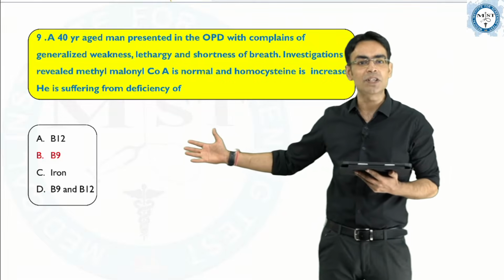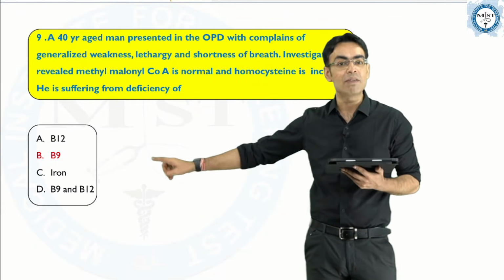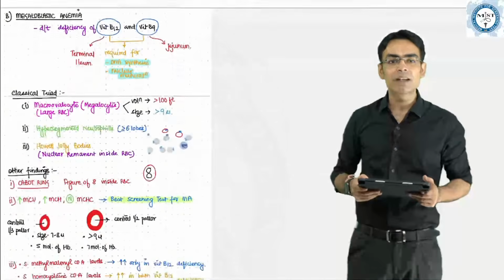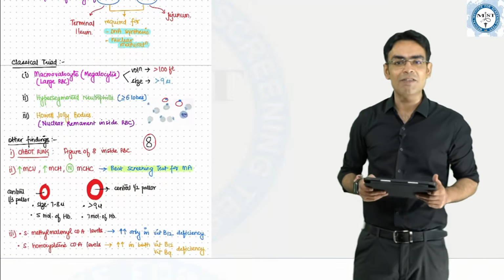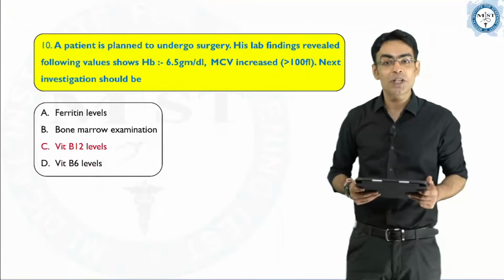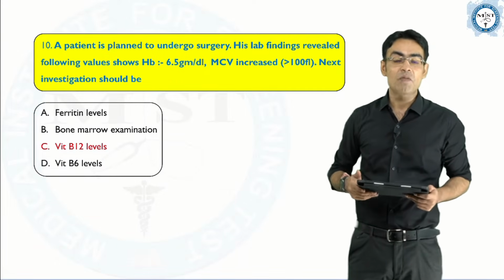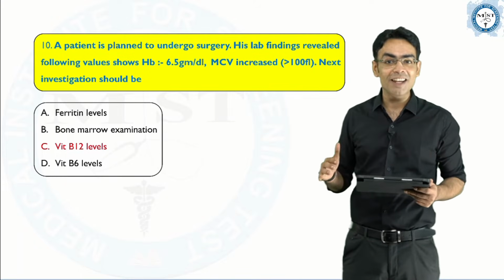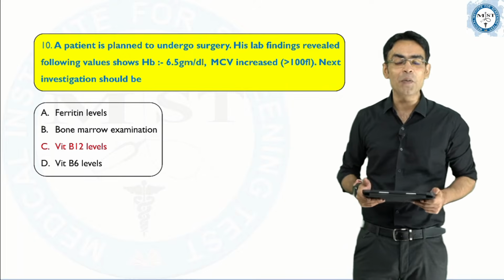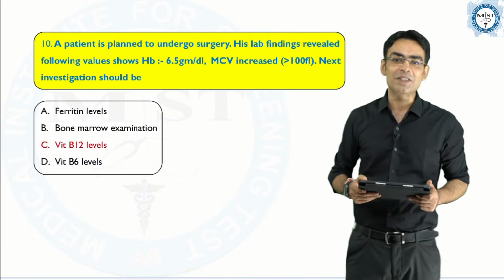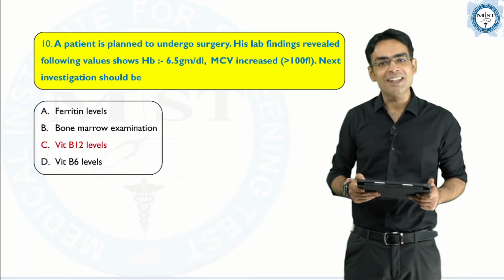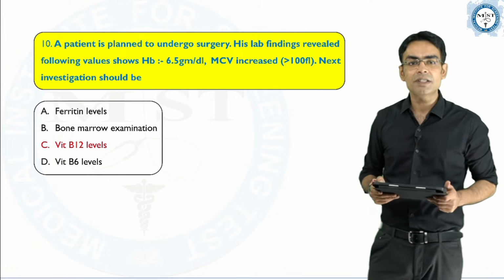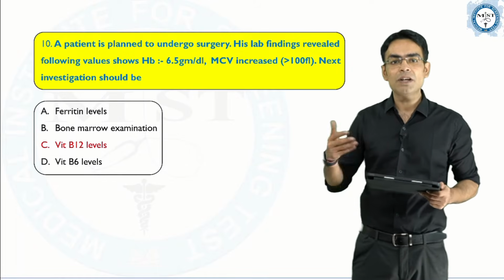So the correct answer for this question will not be both B9 and B12. It will only be B9. Again, the same image I have put here, that we have done this in the classes. I'm very happy to know that even in the chanting sessions we have done this. Even in the classes, we have done this thoroughly. So I really believe and hope that whoever has done the classes with me must have marked these questions correctly.